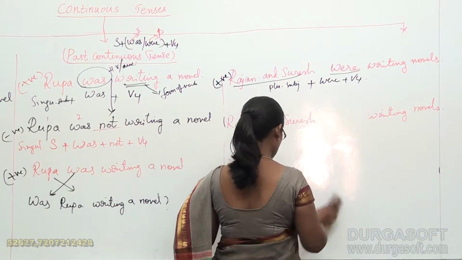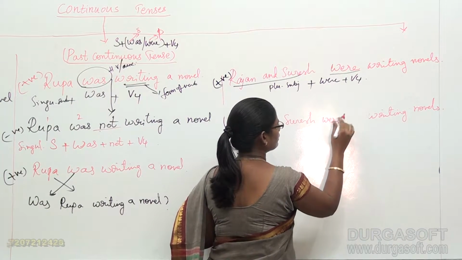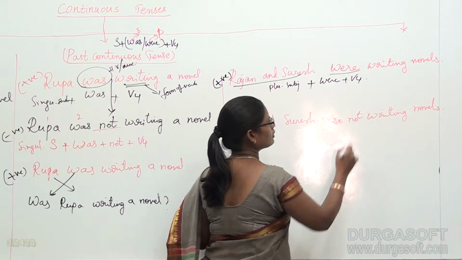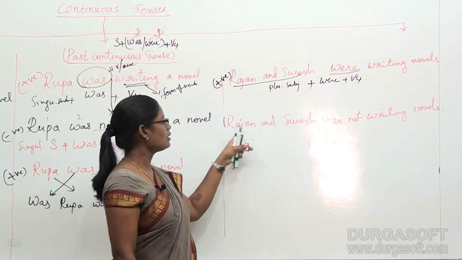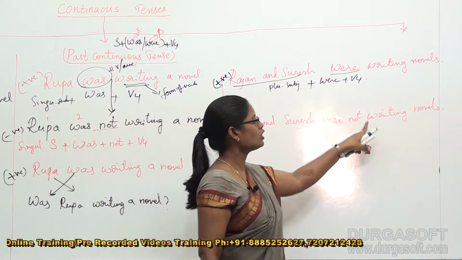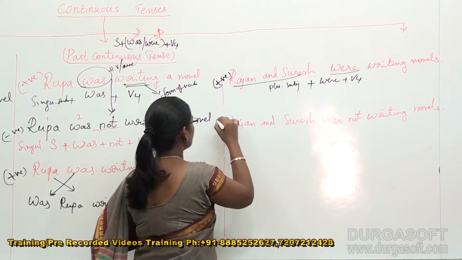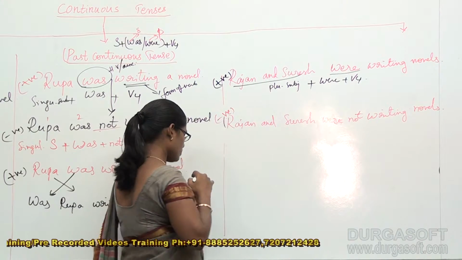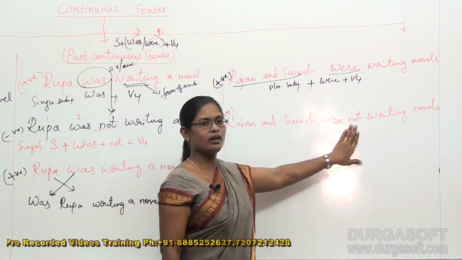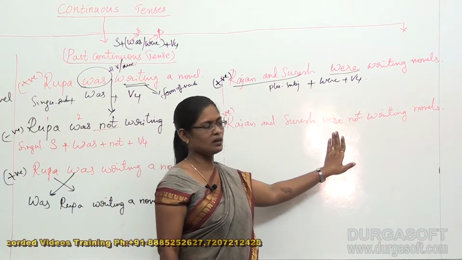Then it becomes were not writing novels. Now my example is correct. Rajan and Suresh were not writing novels. This is my negative sentence because I have placed not in the rightful area, that is after the helping verb.